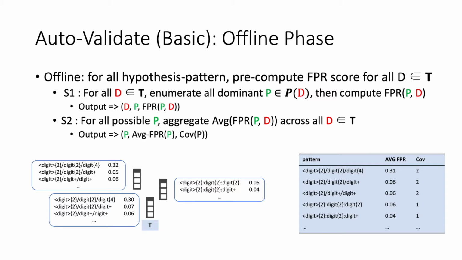The result from the offline step is an index for lookup that maps each possible P to its pre-computed FPR and coverage values. We know that this index is many orders of magnitude smaller than the original T. For instance, a 1 terabyte corpus T yields an index less than 1 gigabyte in our experiment. Here we show an example for truncated timestamp columns for the two steps.